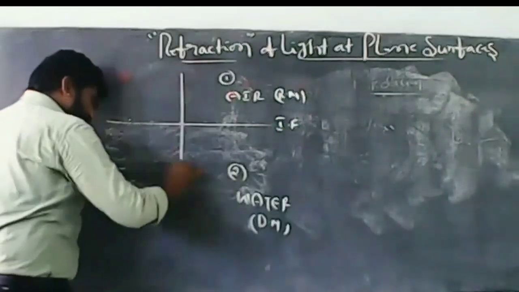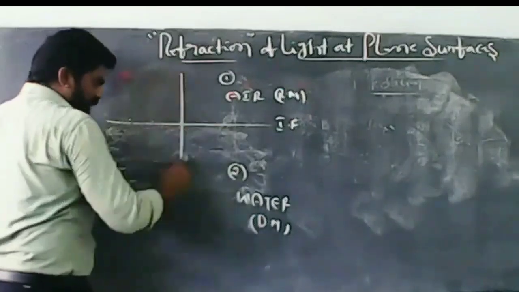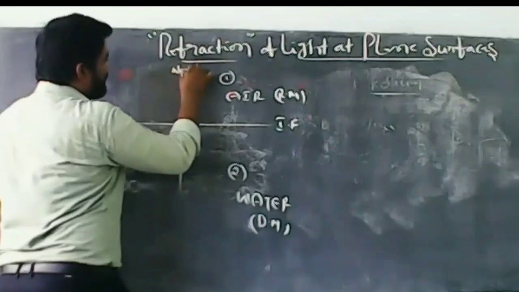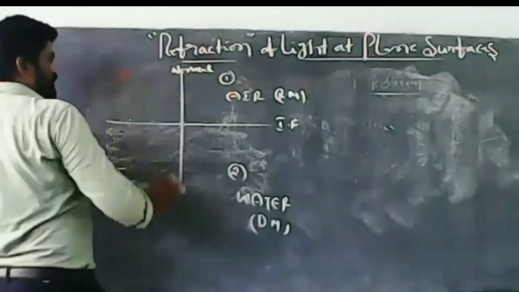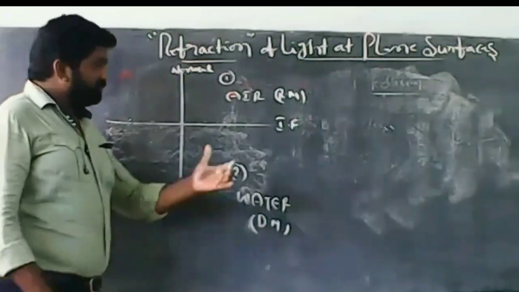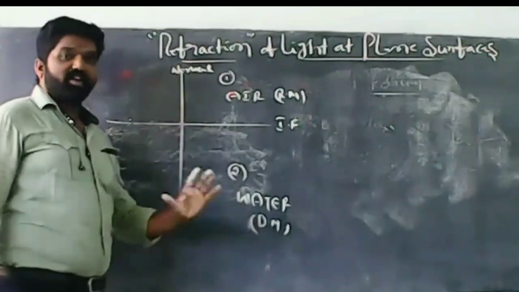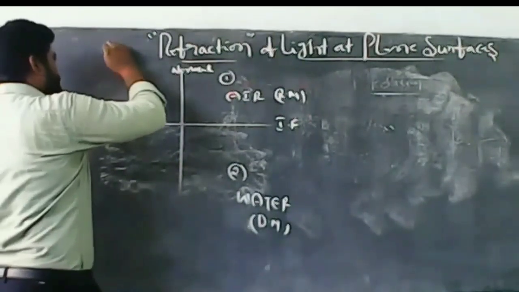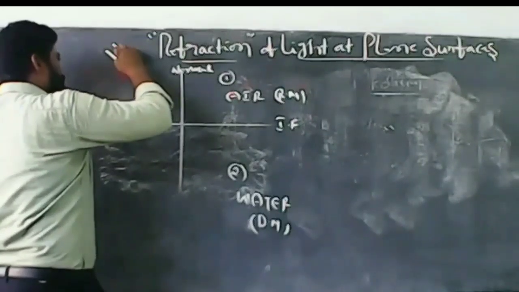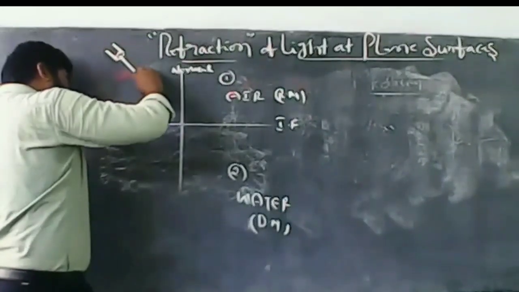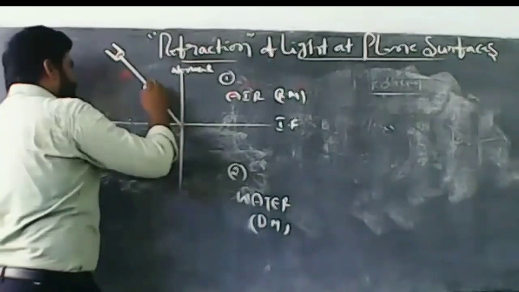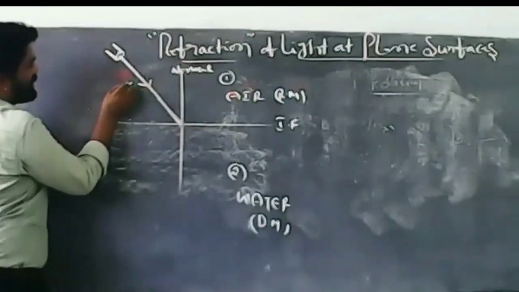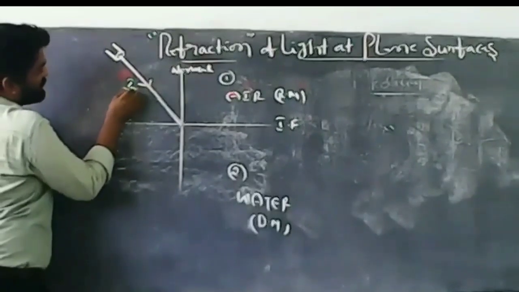Now, this is a perpendicular line to the interface of the two mediums. Because it is perpendicular, it is the normal. Suppose light rays travel from air to water, what happens? See here, this is the light ray produced from the source of light. Now this light ray falls on the interface. So, this light ray is known as the incident ray.